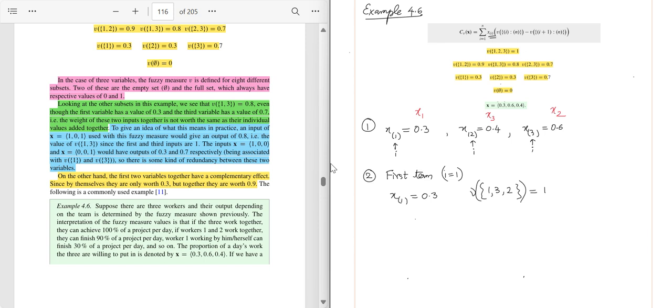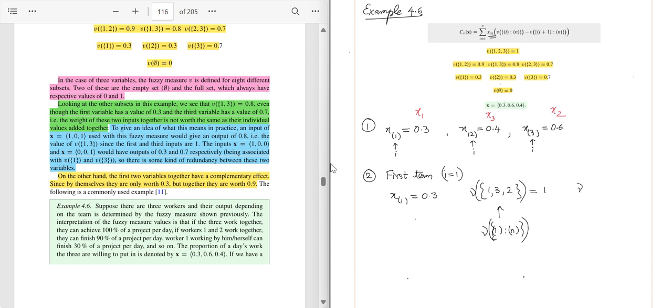Okay, now the second expression in the term is equal to the fuzzy measure of i plus 1 to n. Now what is i plus 1? i is 1, so i plus 1 is 2 to n. The first term was fuzzy measure of 1 to n, which we developed. Now it is minus fuzzy measure of 2 to n.